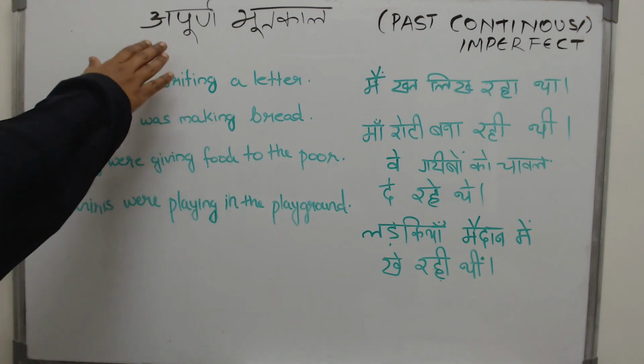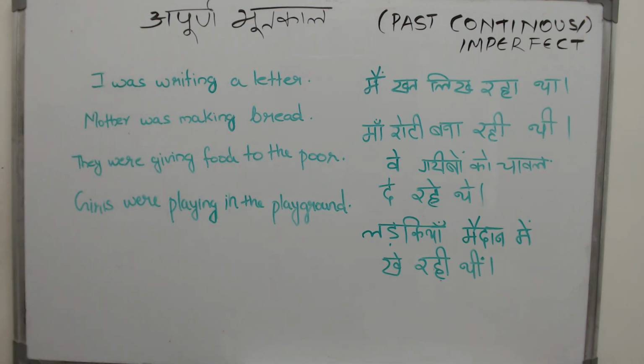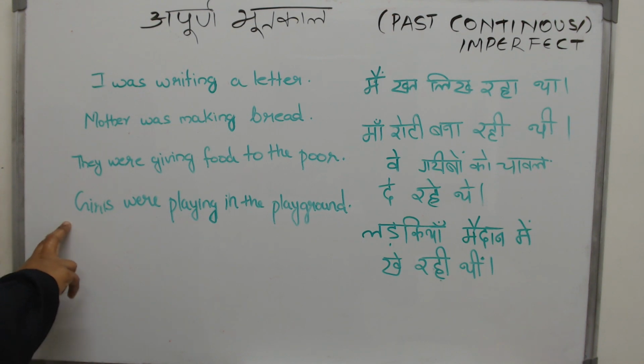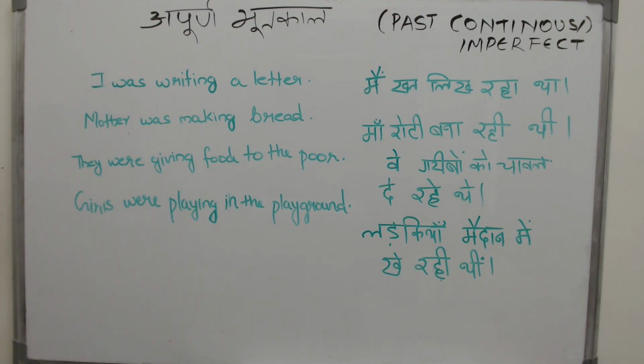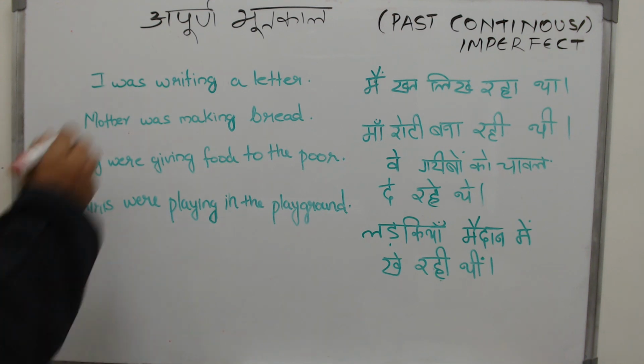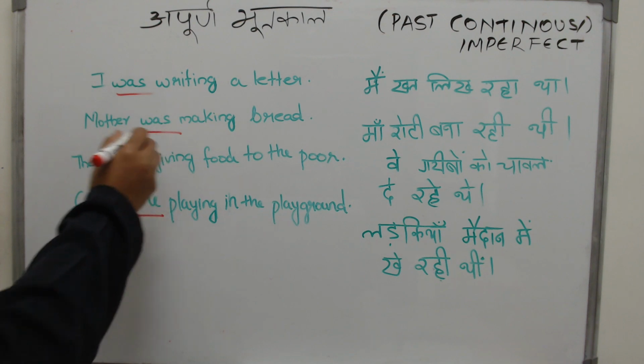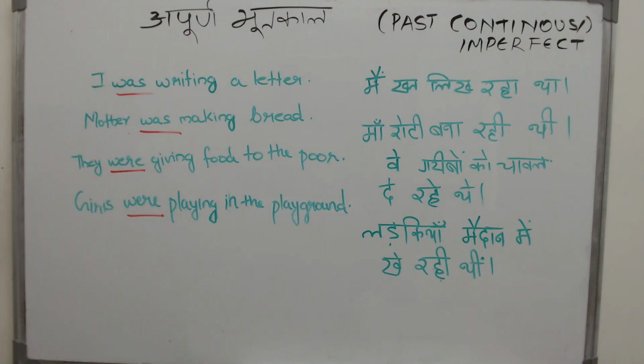Today let us learn about Apurna Bhutkal. In English it is known as the past continuous or past imperfect tense. Now look at these sentences and tell me which part of this sentence tells you that it has happened in the past. There. Was and were. Was for singular, were for plural tells you that these are incidents which have happened in the past.